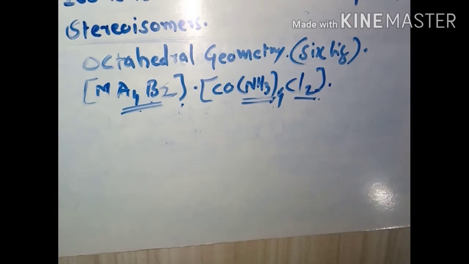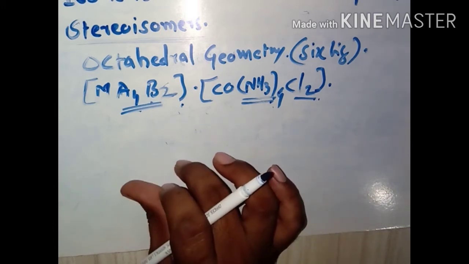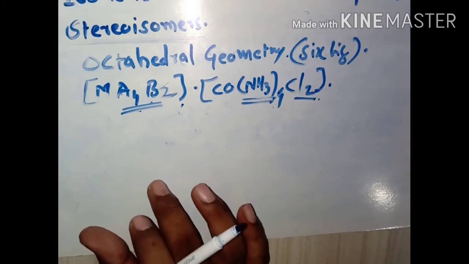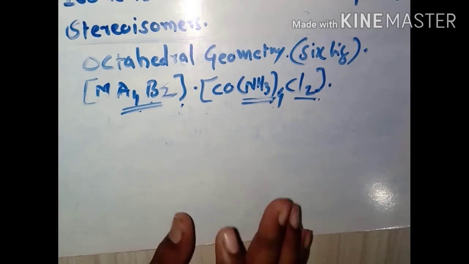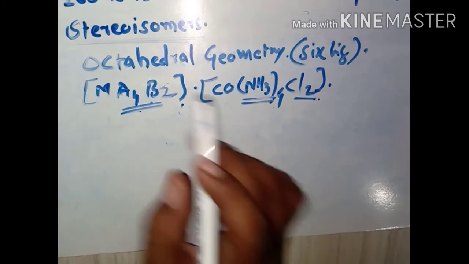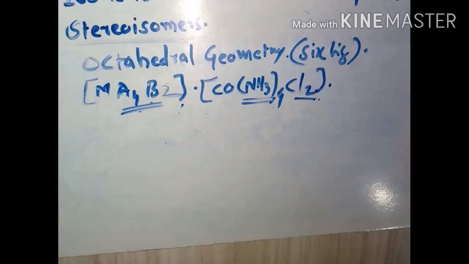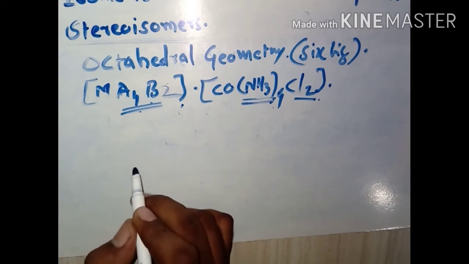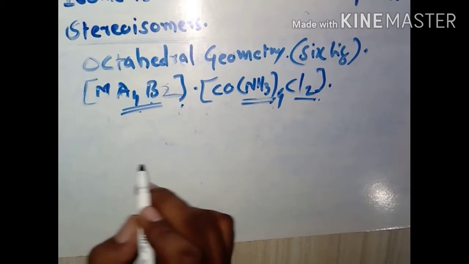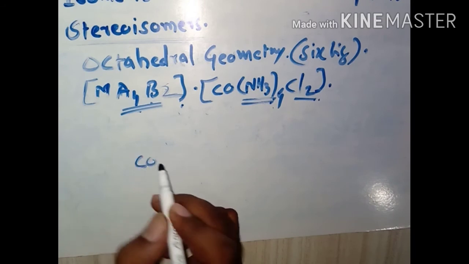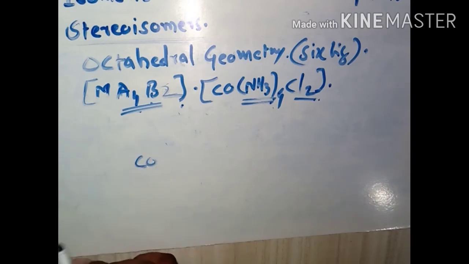Now we shall try to arrange these ligands, in which identical ligands we have to write on the same side. That is a cis arrangement, and if the ligands are in opposite directions, then we can say that it is a trans type of arrangement or trans isomer. Now the central metal is Co, which we write in the center.